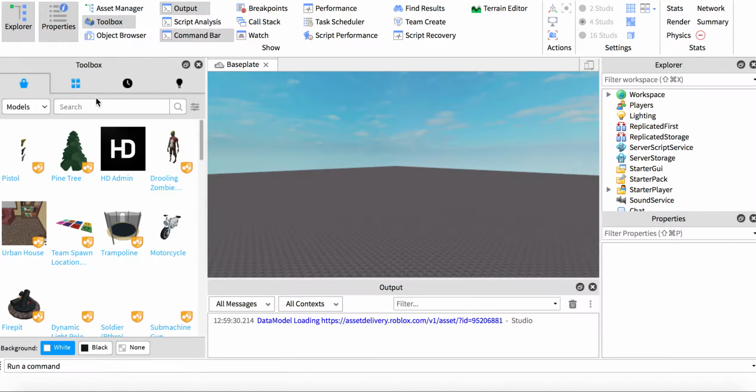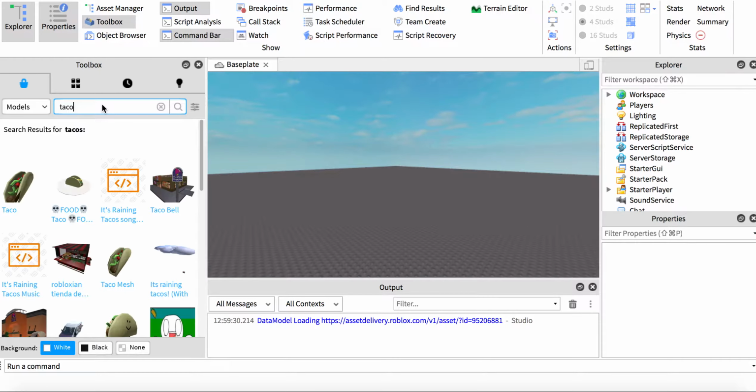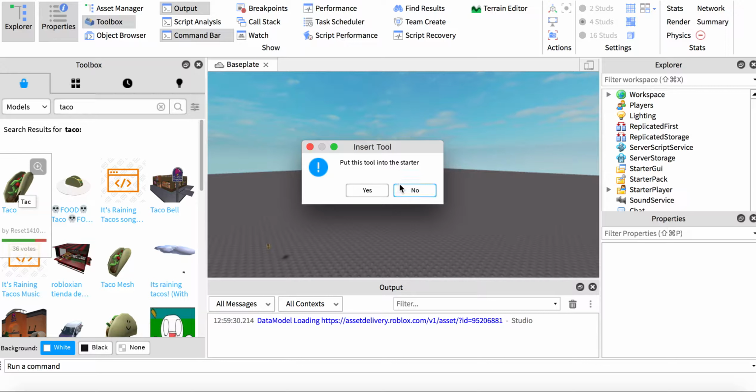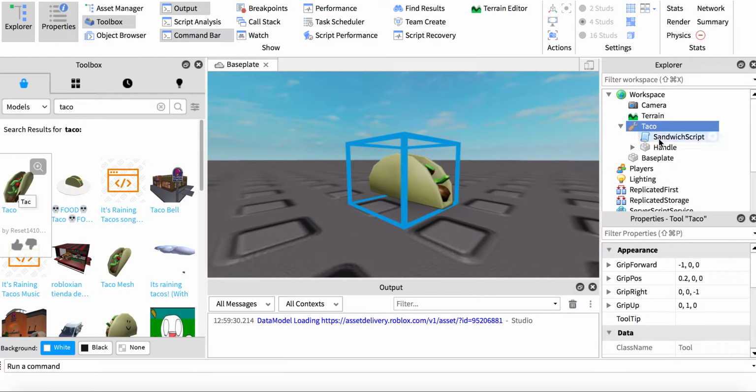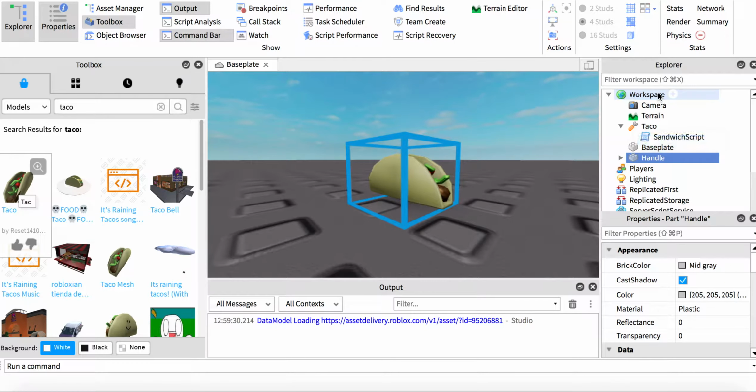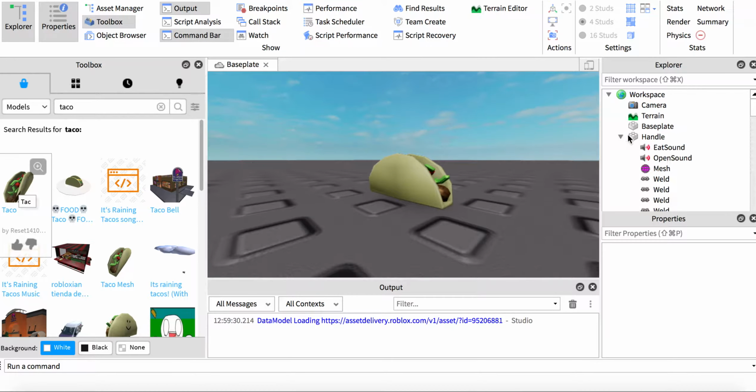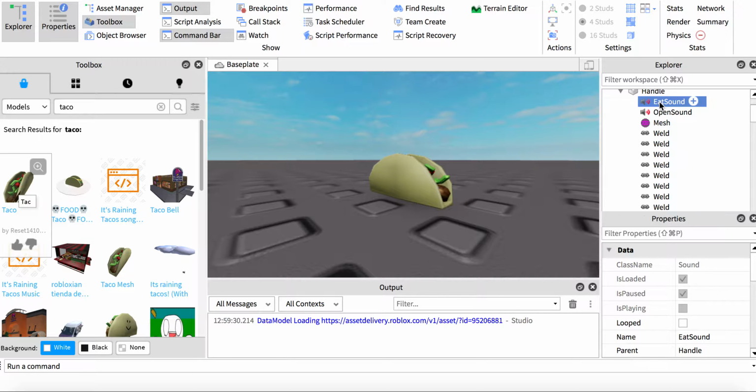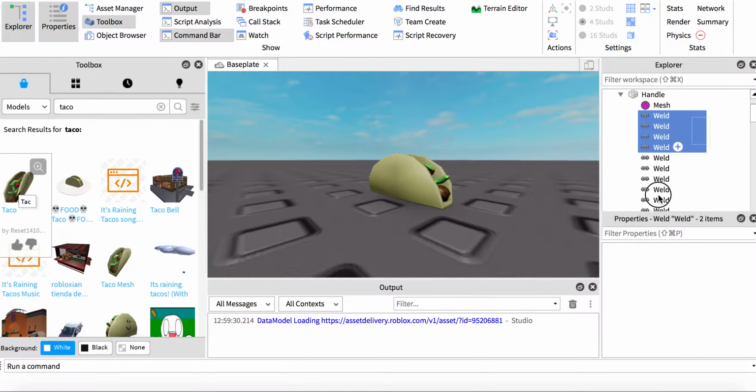Today I show you how to make it rain taco in Roblox Studio. So open the toolbox and get model taco, and we are just going to use the part, the handle. Delete tool. We do not need these other stuff, so I will delete.